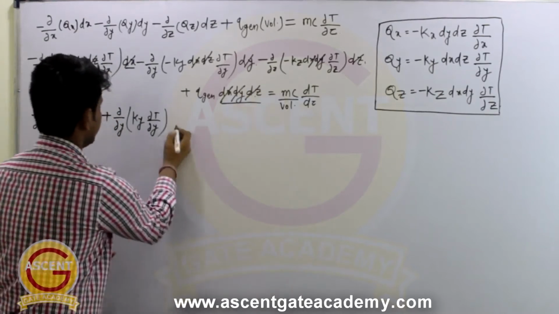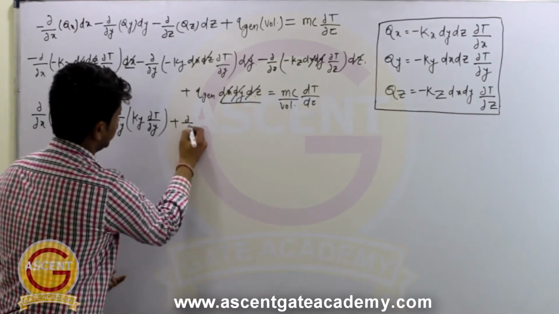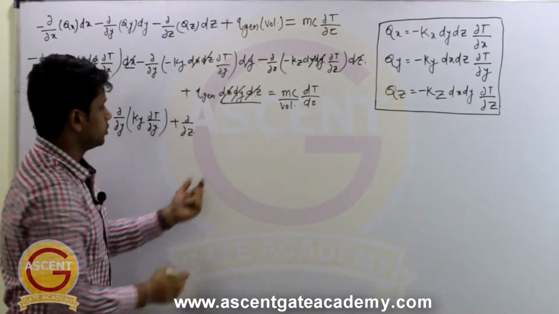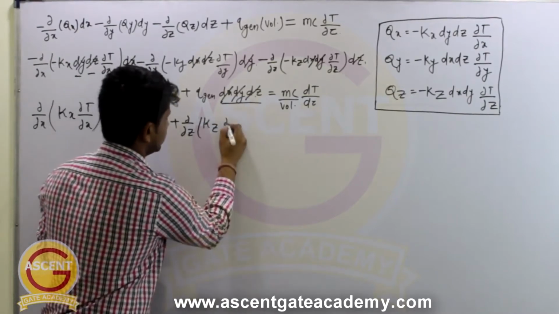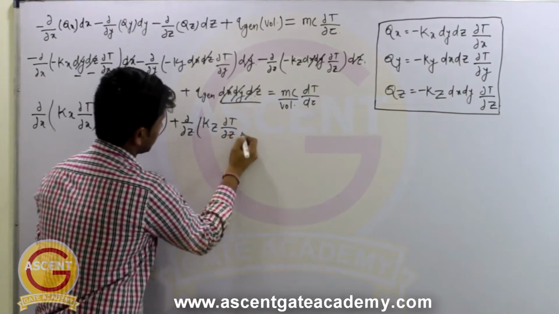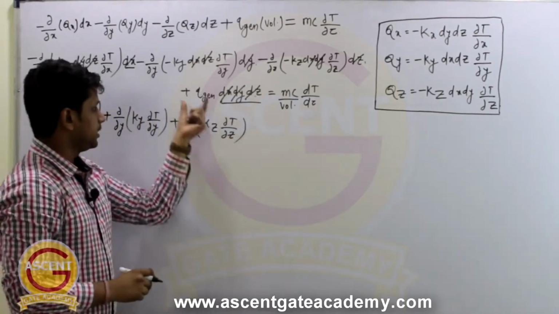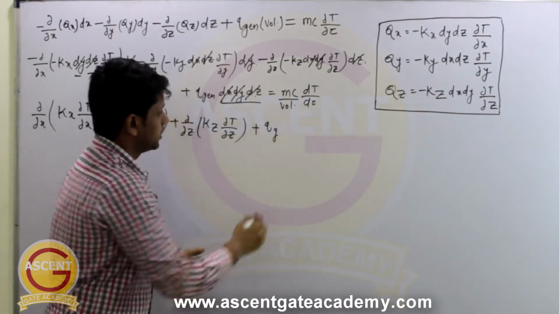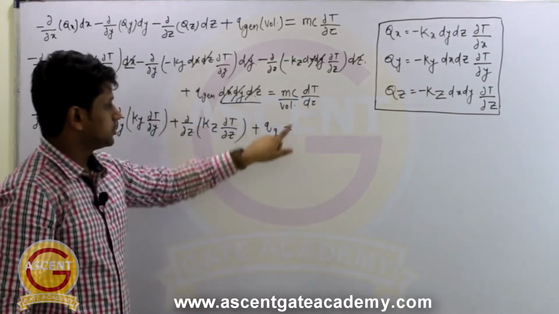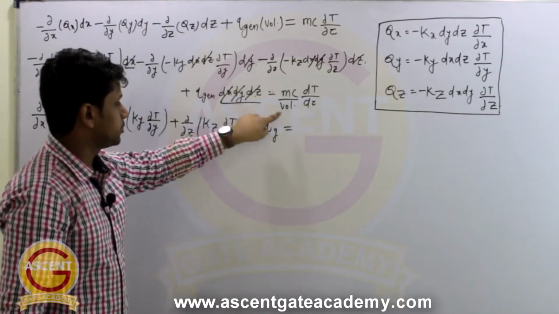Here also we can write plus del by del z into kz into del T by del z, right? And this value will just remain as Q generation, or Qg. Now see here, this is mass per unit volume.